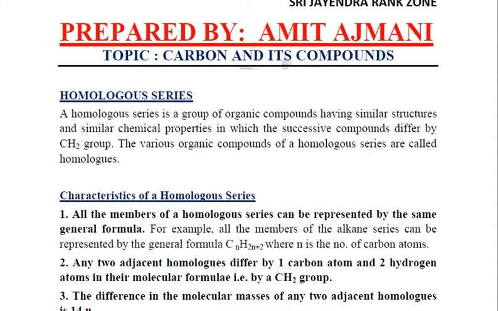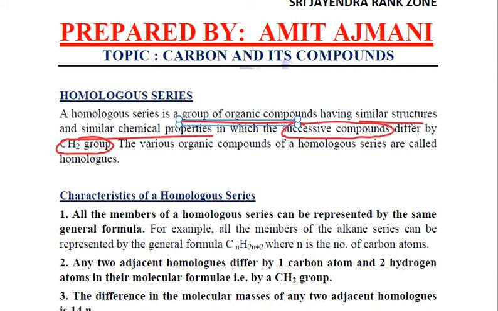Now talking about homologous series. What exactly is a homologous series? A homologous series is a group of organic compounds having similar structures and similar chemical properties. But there is a difference of a CH2 group between the successive compounds.